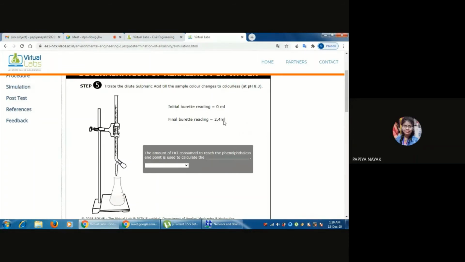Here is a question: the amount of HCl consumed to reach the phenolphthalein endpoint is used to calculate the phenolphthalein alkalinity.